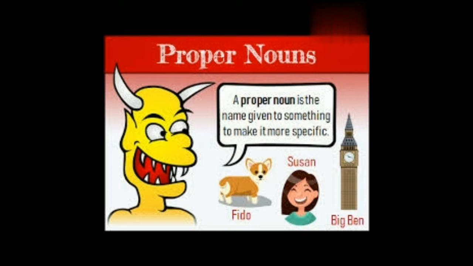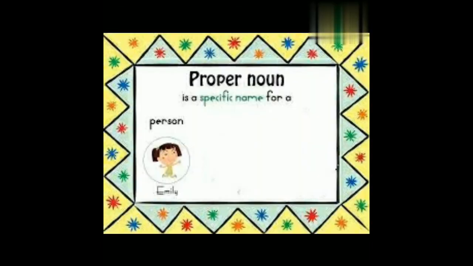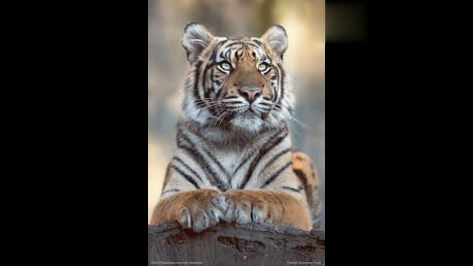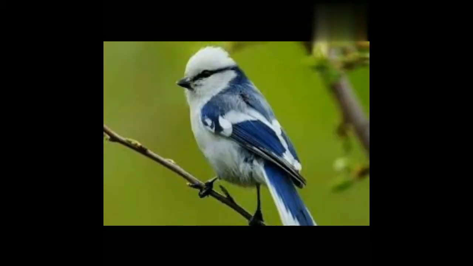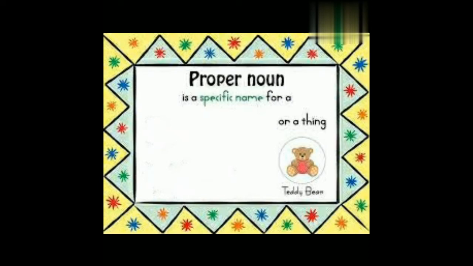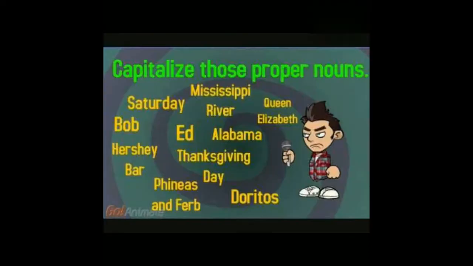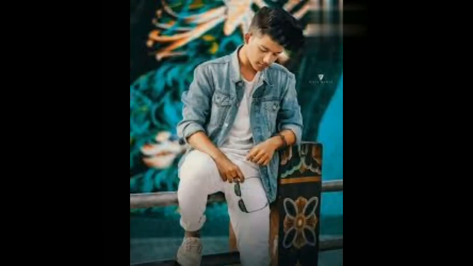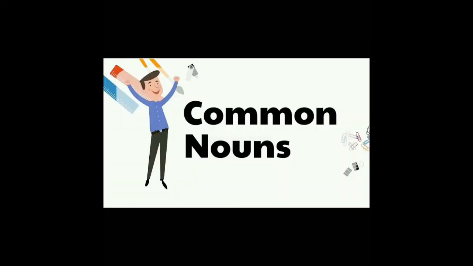The first type of noun is proper nouns. The nouns which are the names of a particular person, particular place, particular animal, particular bird, and a particular thing are called proper nouns. Proper nouns begin with a capital letter. Examples for proper nouns: the particular name of a village, the particular name of a boy, and the particular name of a girl.